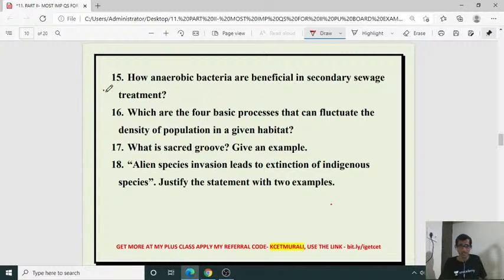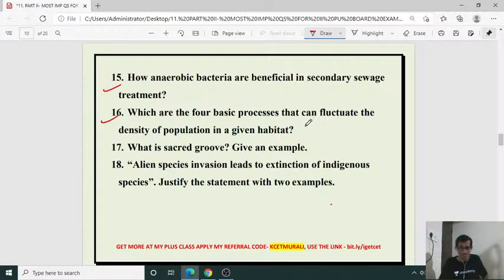Okay. Yes. Next question. Which are the four basic processes that can fluctuate the density of population in a given habitat? It is very simple. Natality, mortality, immigration and emigration. Natality means birth rate, mortality means death rate, then immigration and emigration. Immigration means flow of individuals from other population to our interested population.